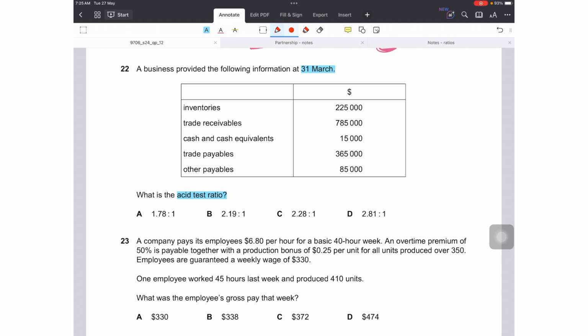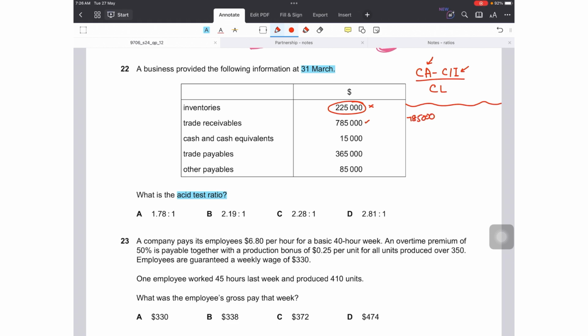So how is that calculated? There are two ways. Either we take all the current assets in numerator and we subtract the closing inventory from it, and then we divide it by current liabilities, or we take all the current assets except inventory over here, and if I haven't taken inventory over here, I don't have to subtract it again. So let's do the second method, that I don't take inventory in account.